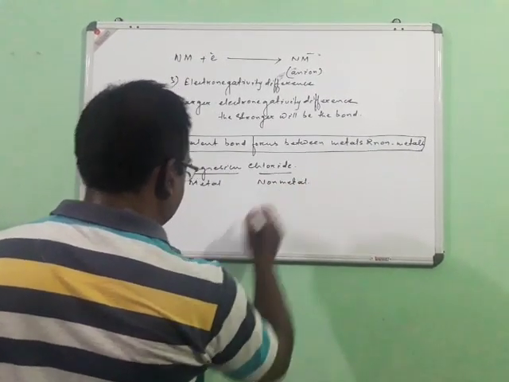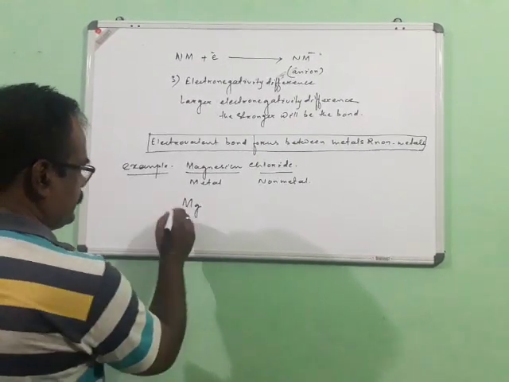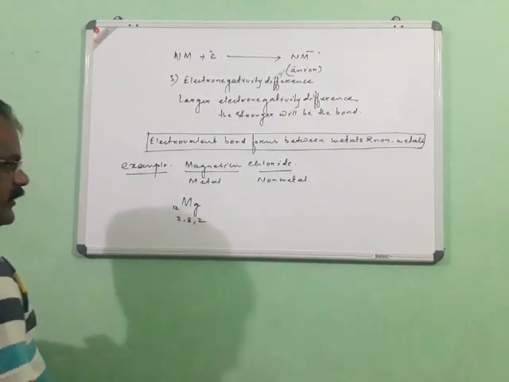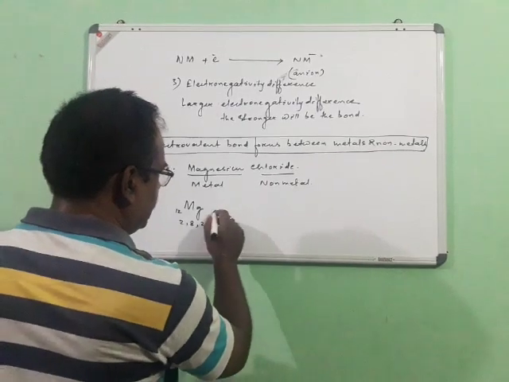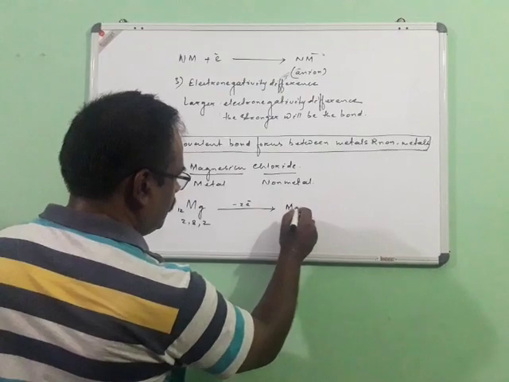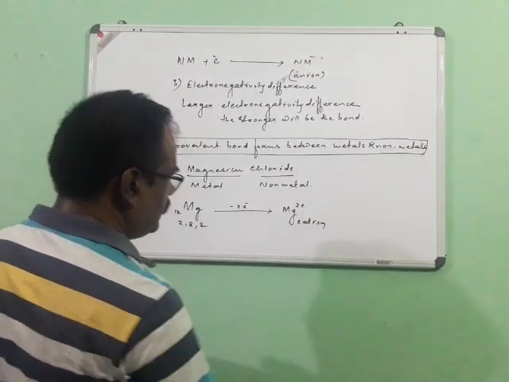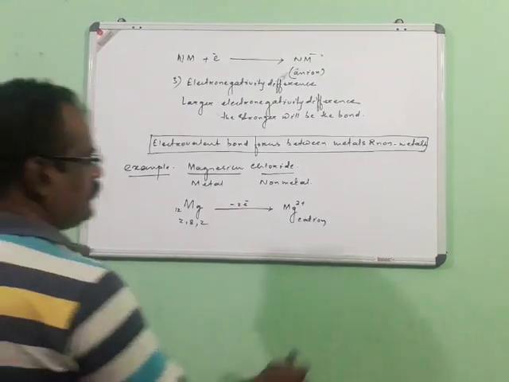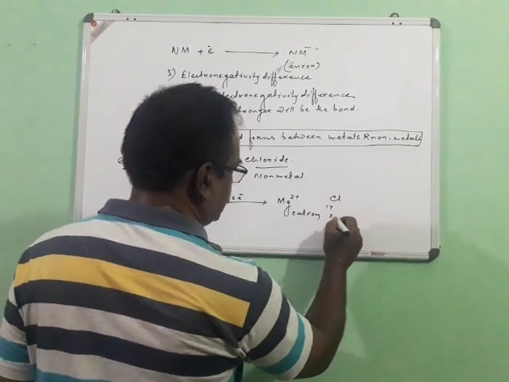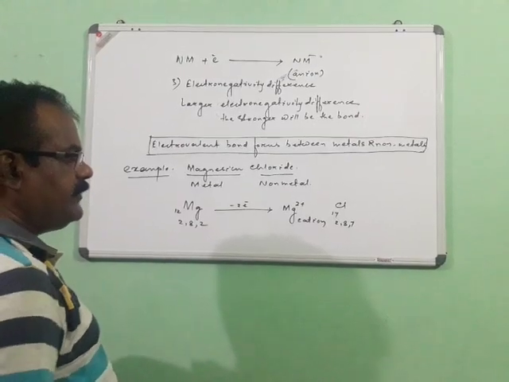Now here what happens, in magnesium, the atomic number is 12 and the electronic configuration is 2, 8, 2. So it can release 2 electrons, and by losing 2 electrons, it becomes Mg2+, the cation. On the other hand, chlorine has atomic number 17 and electronic configuration 2, 8, 7, and has the capacity to accept only one electron to become stable.